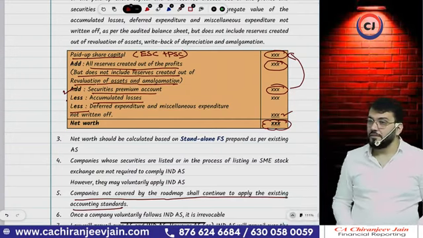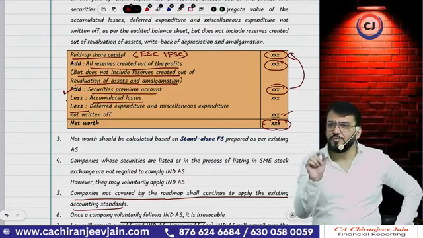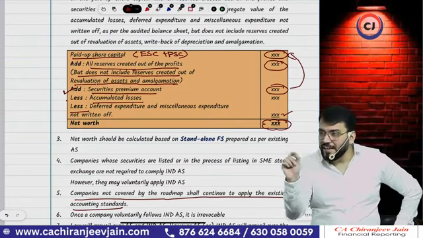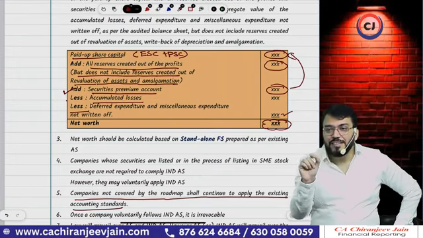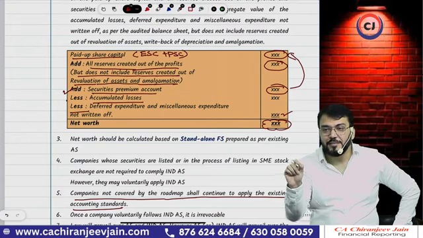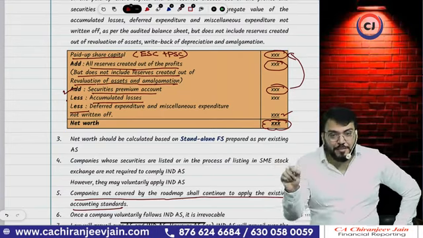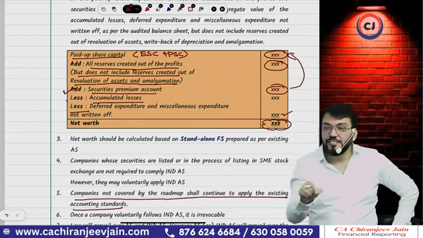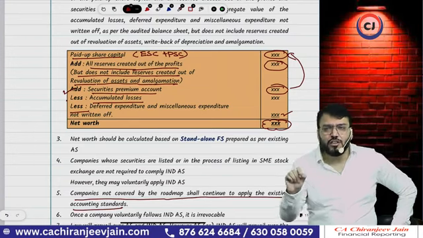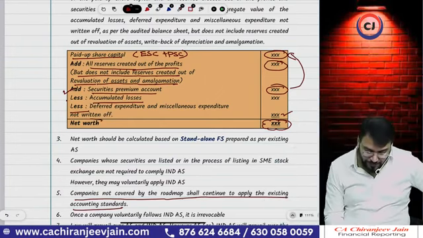Understood? The formula is very simple, important for MCQs. Can you repeat with me? First is paid up share capital. Add all the reserves created out of profit, excluding revaluation surplus and capital reserve created in the amalgamation chapter. Add securities premium, less accumulated losses, less any deferred expenditure or miscellaneous expenditure. The balance becomes net worth.